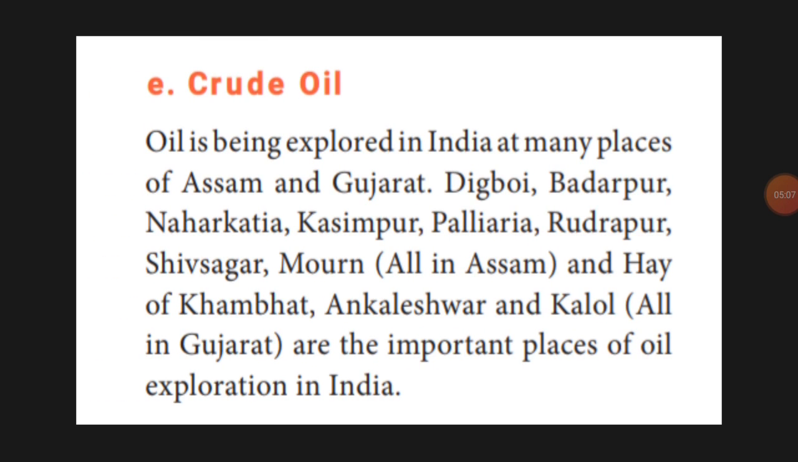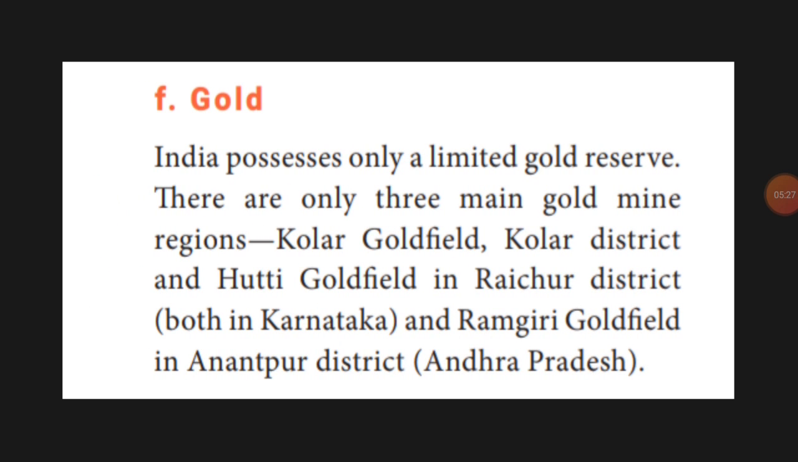Next we'll go for crude oil. We can find crude oil, that means petroleum product, in Assam, Gujarat, Digboy and Badarpur, and also Ankleshwar in Gujarat. Next, gold mines. We have a limited list only. We have 3 gold mines in India. Kolar goldfield in Kolar and Hutti goldfield in Raichur, both in Karnataka, and Ramgiri in Andhra Pradesh.